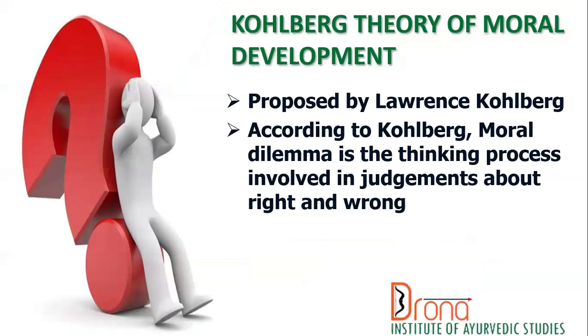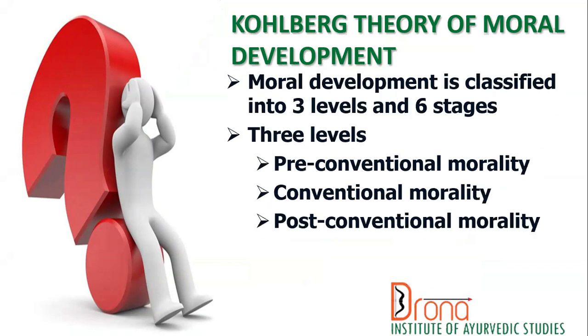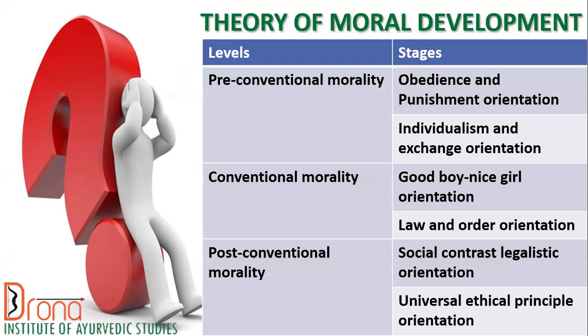Explanation. Kohlberg theory of moral development was proposed by Lawrence Kohlberg, and according to Kohlberg, moral dilemma is a thinking process involved in judgments about right and wrong. And it identified three levels and six stages. The three levels are pre-conventional, conventional, and post-conventional morality.